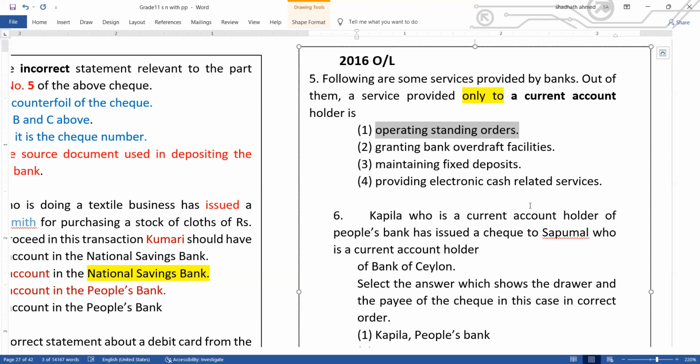Number 2, granting a bank loan overdraft facility. What is overdraft? An overdraft facility is a short-term loan facility, 1 month, 2 months. This short-term loan facility is given only for a current account. So the overdraft facility is given only for a current account. Therefore, the answer is number 2.